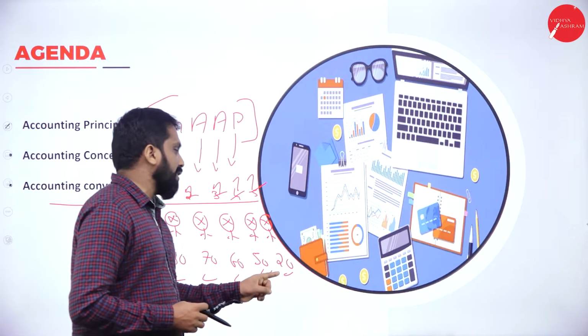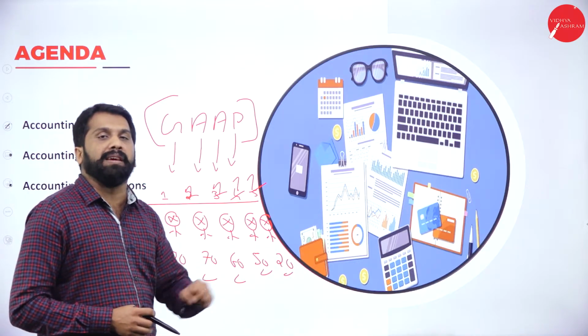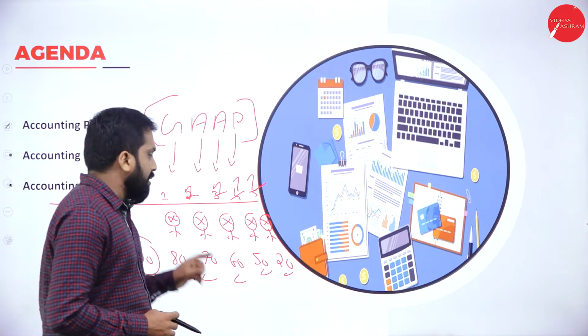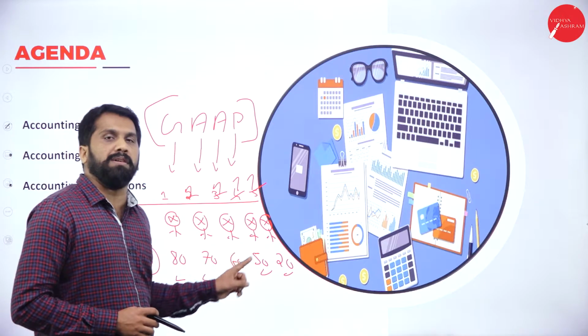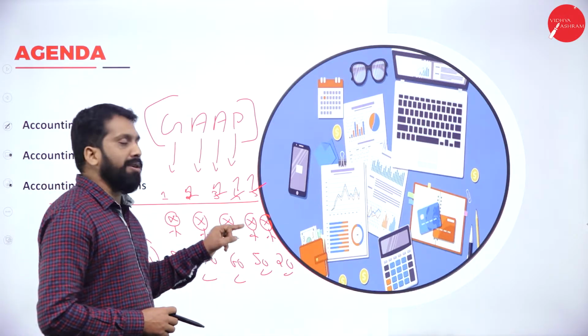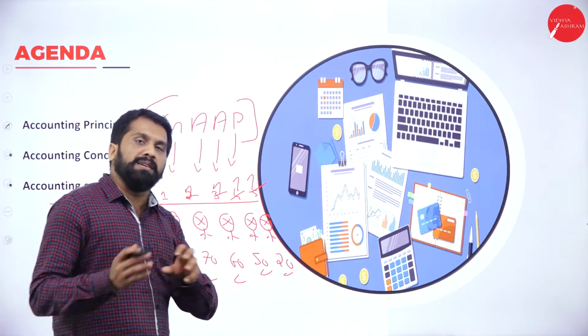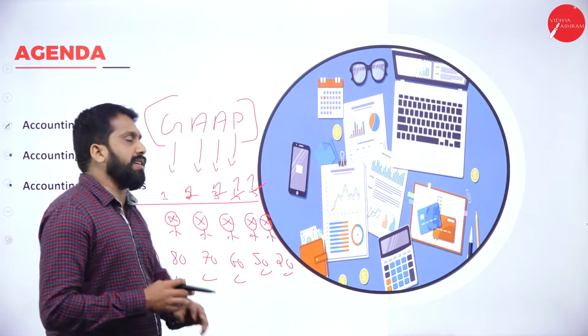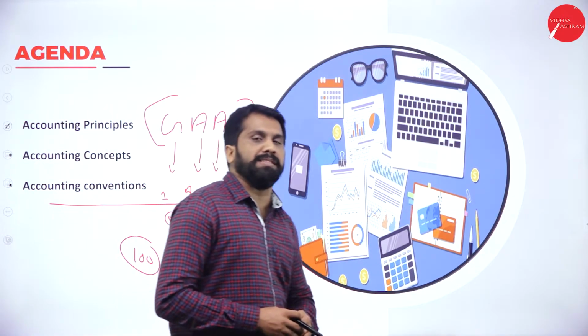If he scored 20, we can call him and scold him. Why? Because same teacher, same paper, same subject, and he scored 20. It means he has not studied. Now, I hope you understood the example. We'll come back to accounting principle.